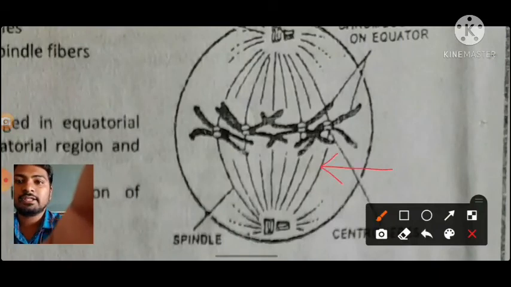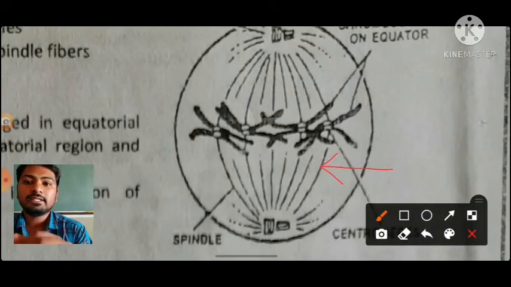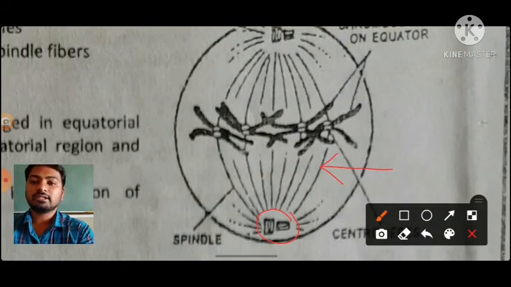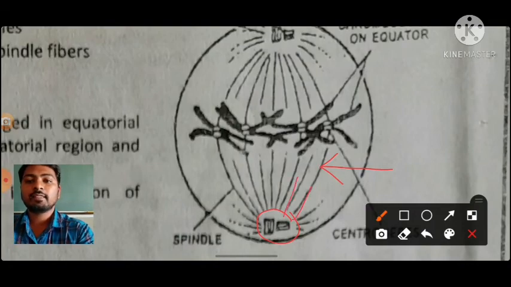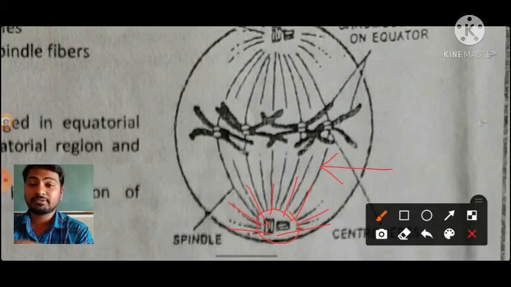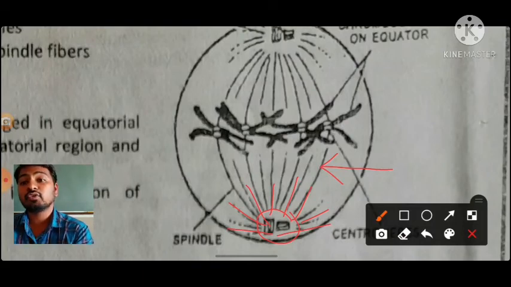See, this is a spindle fiber, formed by the structure called the centriole. This centriole forms continuous or discontinuous spindle fibers which are present in the form of a star. That's why it is also called the aster.